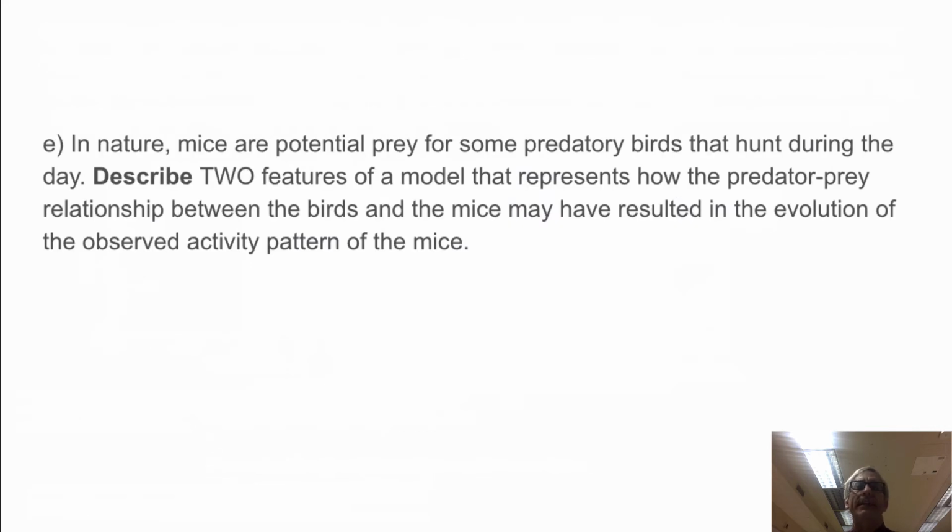And Part E, describe two features of a model that represents how the predator-prey relationship between the birds and mice may have resulted in the evolution of the observed activity pattern of the mice. Footnote: the word model. Simply picture in your mind birds hunting mice during the day. That's your model. You don't have to have anything physically built. Just describe that image in your mind, answer the question, go.